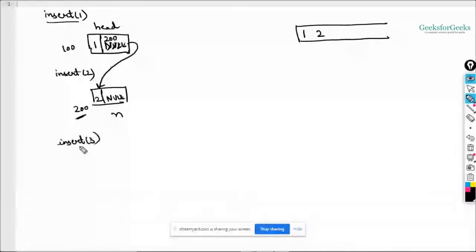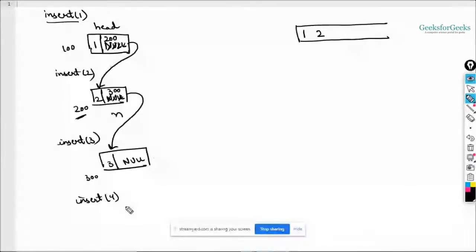So what I need to do: a new node will be created with data 3 inside it, and this will be null, right? Say this is at address 300, so 300 will replace the value here, and this link will be created like this. Okay. So now say you want to insert 4 again.